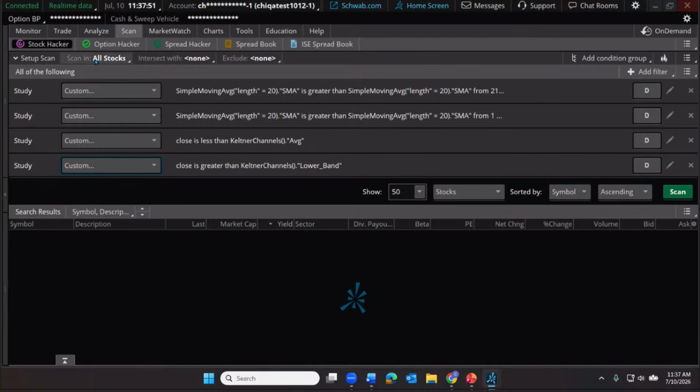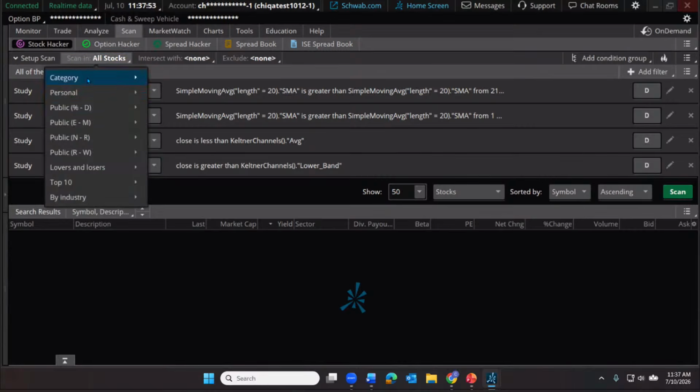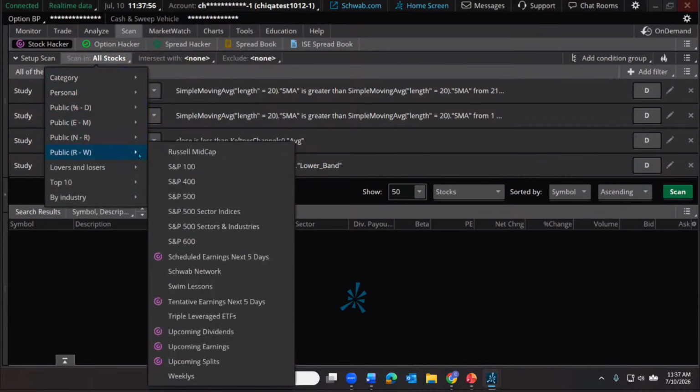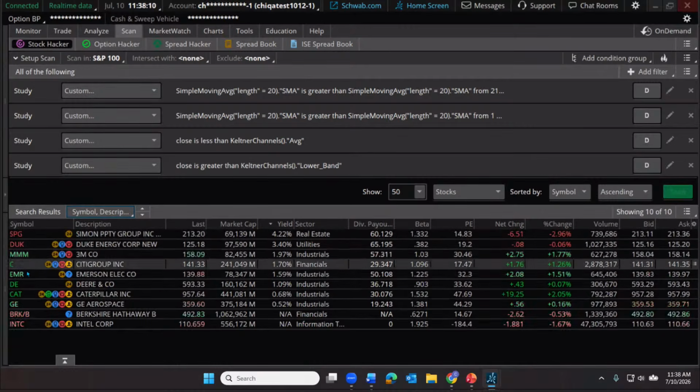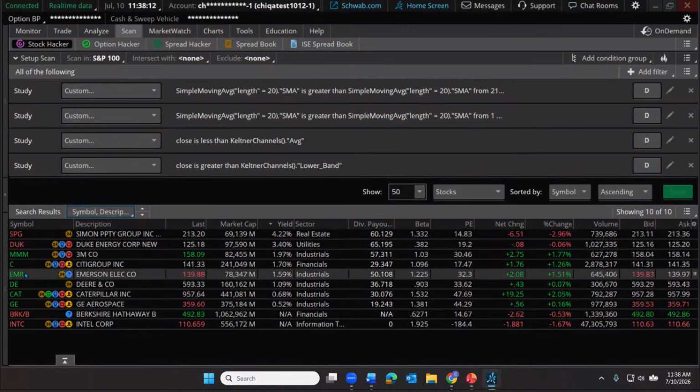But I'm going to direct this at all stocks, there's going to be a bunch of them. Let's make this a little bit more specific. And this is where we're going to bring in the S&P 100. Okay. That's it. There's our scan. And what I'll do, let me run the scan. And there we go. Looks like we have about 10 stocks within the S&P 100 where that price is falling. If the trader defines the positioning between the average and the lower band as being the sweet spot, these stocks all meet that criteria with also an upward sloping 20-period simple moving average.